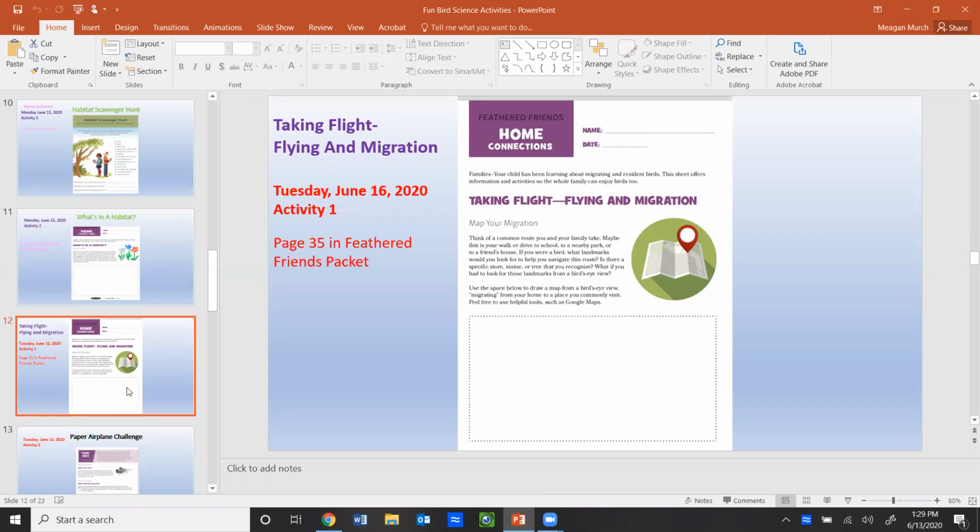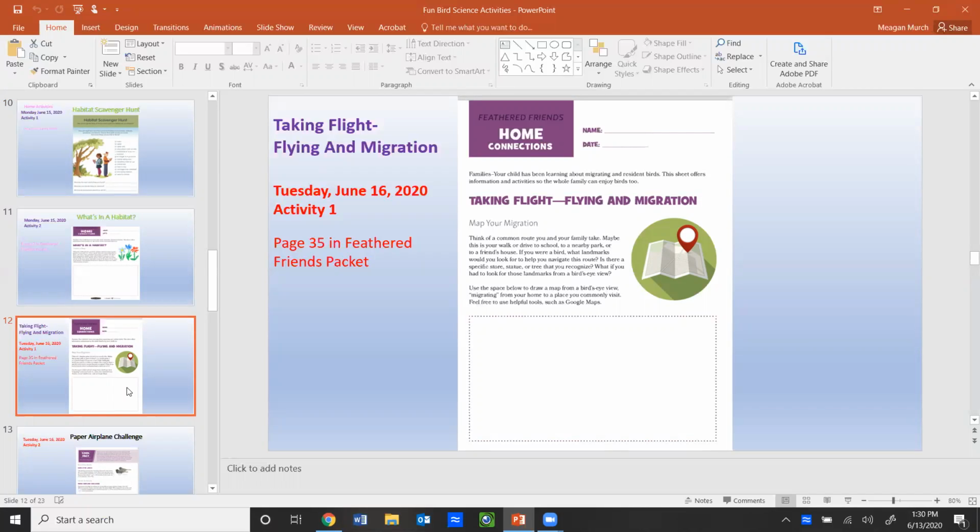It says, families, your child has been learning about migrating and resident birds. This sheet offers information and activities so the whole family can enjoy birds too. It says map your migration. We did a mapping activity yesterday, so I bet you'll already have an understanding of how to do this. Think of a common route you and your family take. Maybe this is your walk or drive to school, to a nearby park, or to a friend's house. If you were a bird, what landmarks would you look for to help you navigate this route?